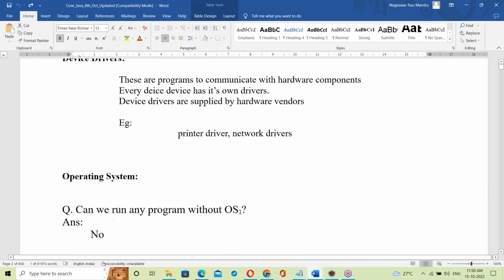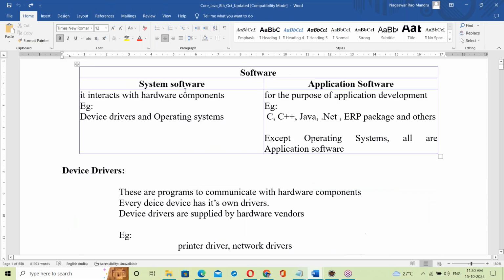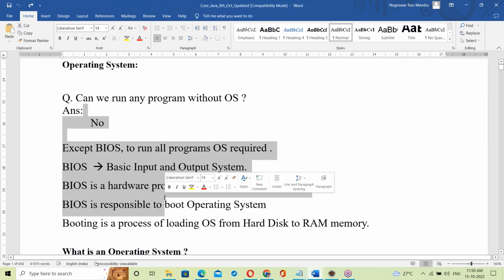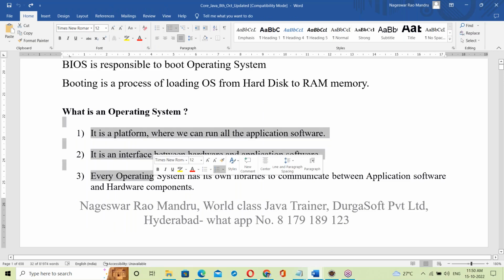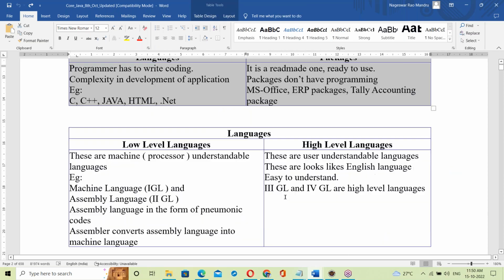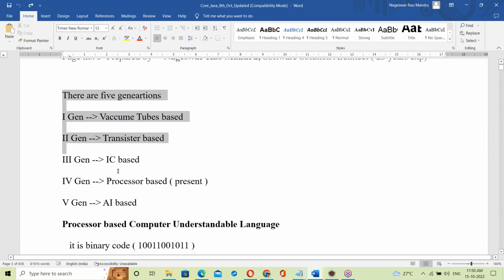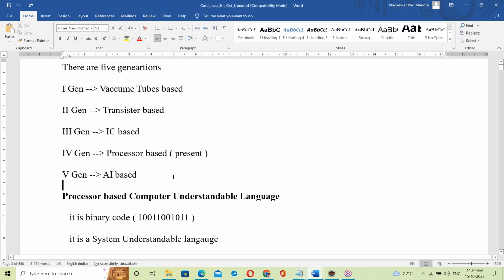We started all the basics from scratch: system software, application software, bits and bytes, front end, back end, language packages, low level language, high level language, and even generations of computers. I think no one expected this much of basics.